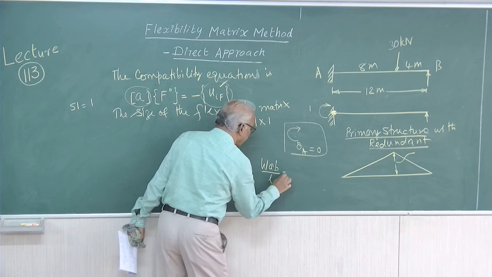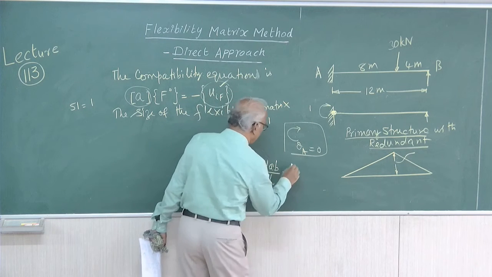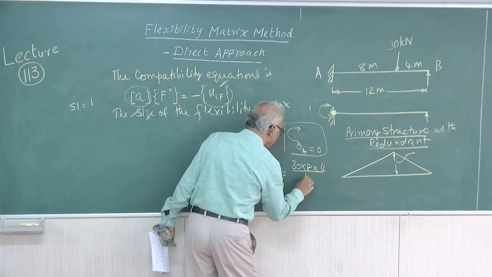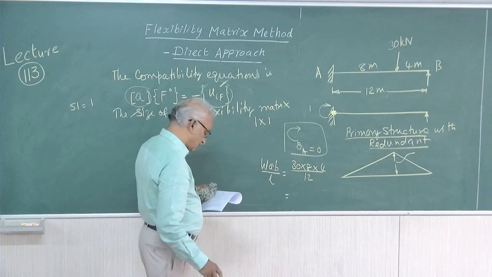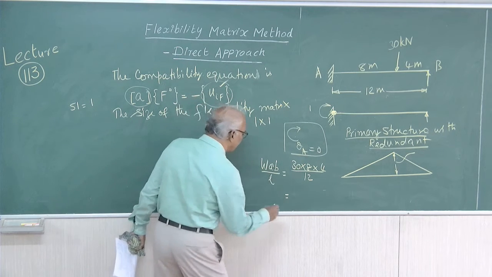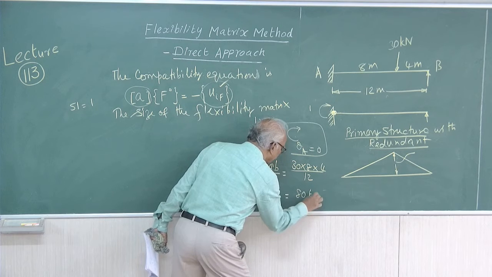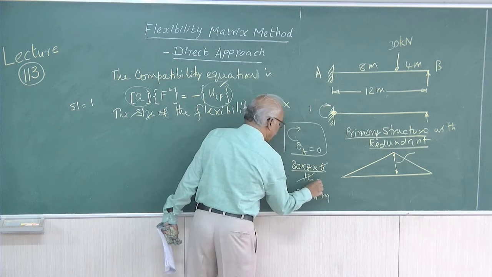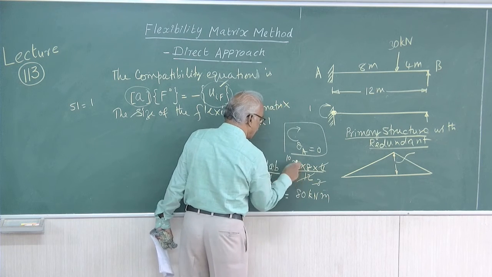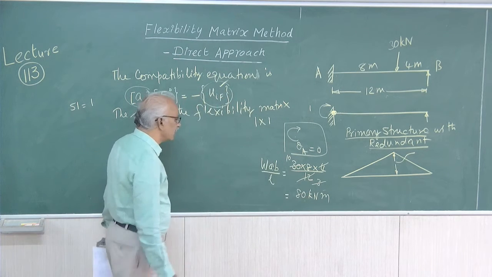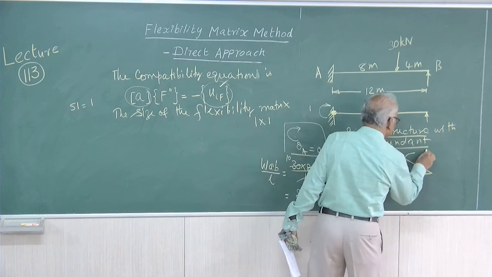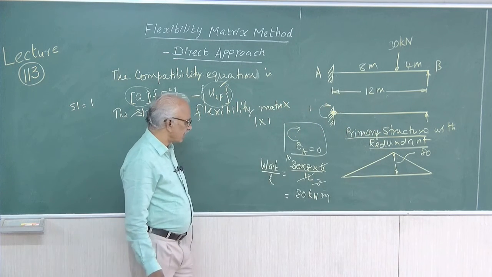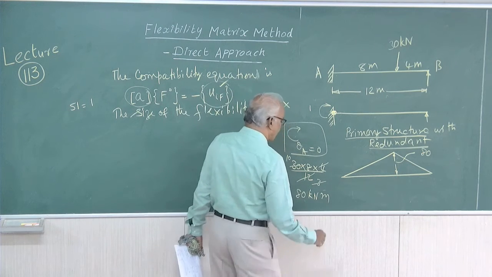So WAB by L is 30, A is 8 meters, B is 4 meters, L is 12 meters. So 30 into 8 into 4 by 12 is 80 kilonewton meter, because this and this will become 3, this and this will become 10, 10 into 8 equal to 80 kilonewton meter. So this is the bending moment diagram on the primary structure due to the given load system. Right.